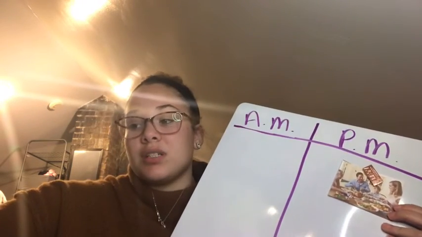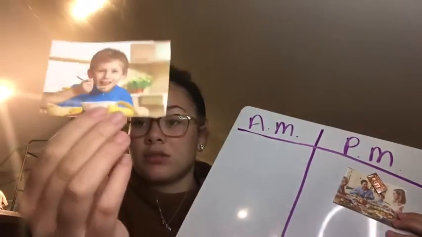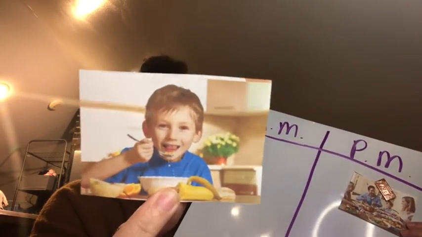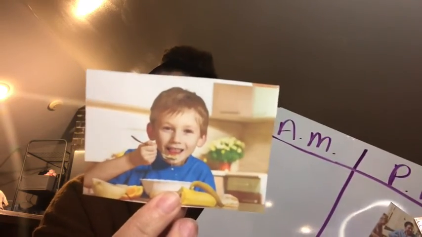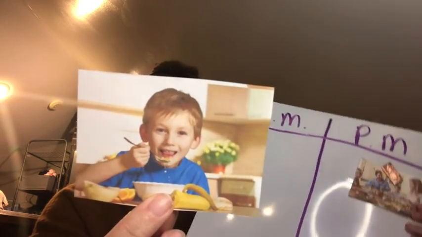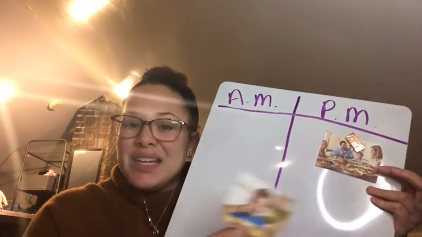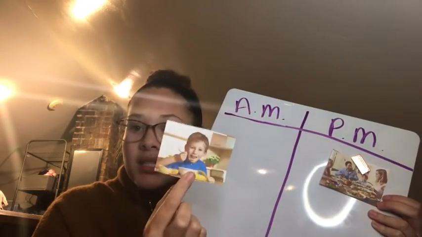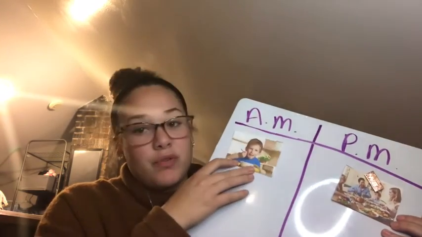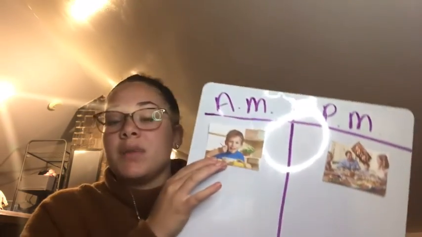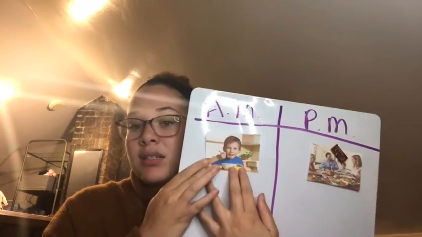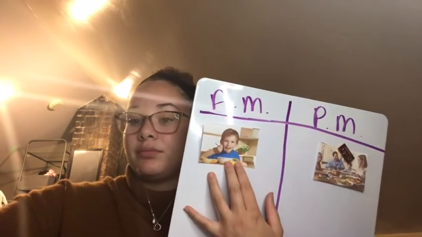The next one. It looks like he is eating breakfast. He has bananas, and it looks like he's eating cereal, and has oranges. Well, if you eat dinner in the PM, you'll have to eat breakfast in the AM, right? Before you go to school, when you first wake up, you eat breakfast when the sun's still rising.